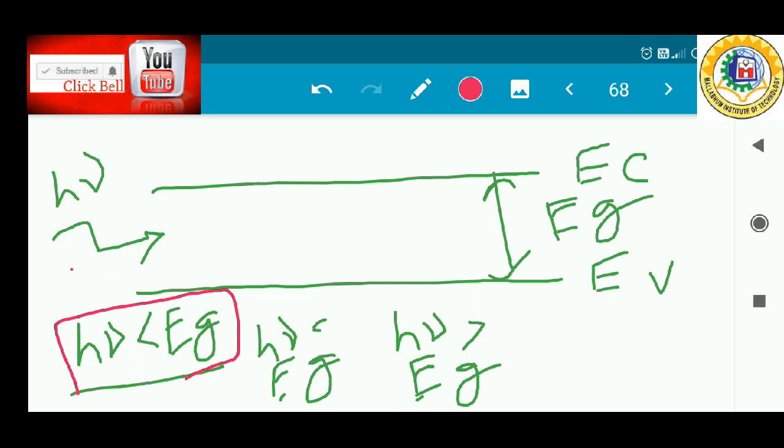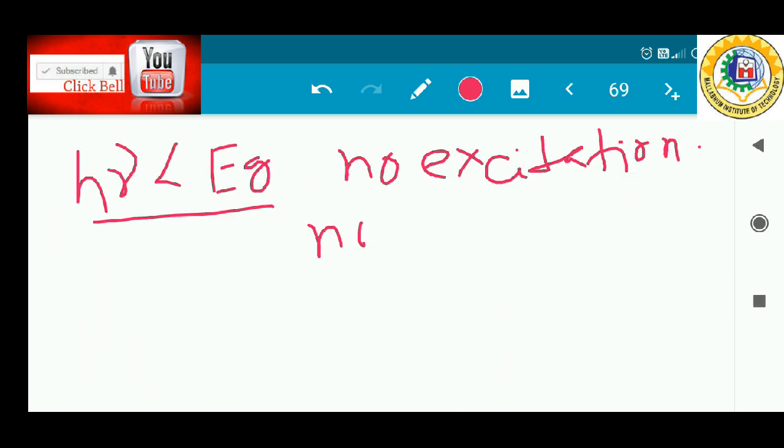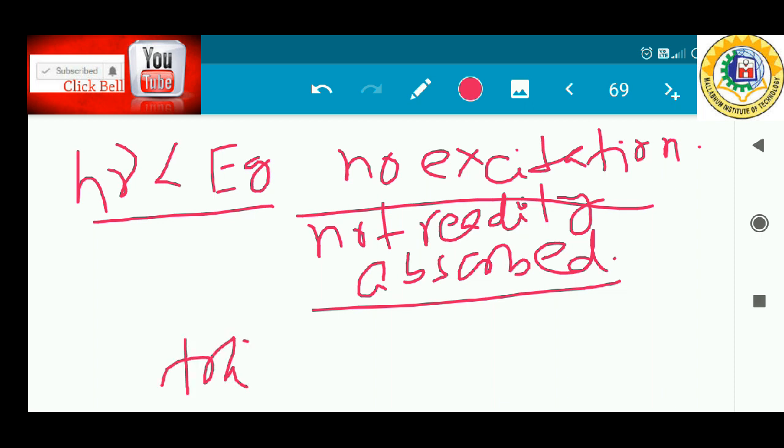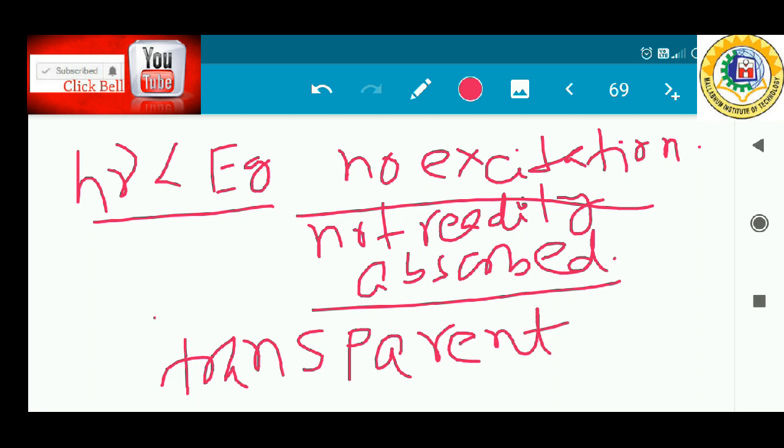I have said that in the first case, when the photon energy is less than the band gap energy, the photons are not readily absorbed. If it is not readily absorbed, there is no excitation possible. So in this case, light is transmitted through the material. This is the third point: the semiconductor appears to be transparent in this case.